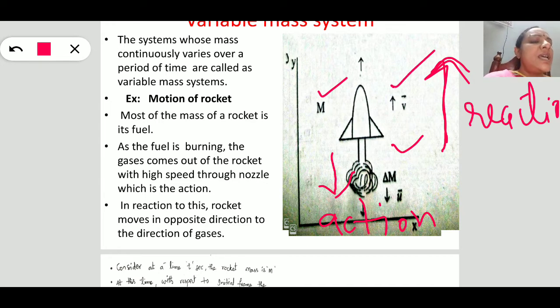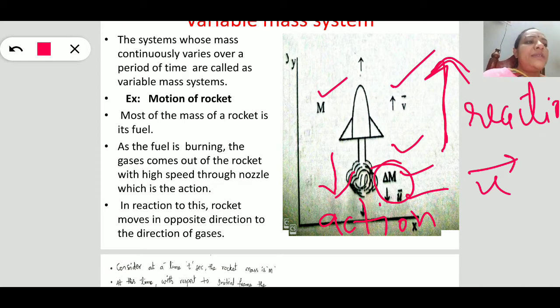Here the mass of the expelled gases, that is the mass of the ejecting gases, say that is delta m. These are ejecting with velocity u. So these are the preliminary things we have to know to derive the equation of the variable mass system.